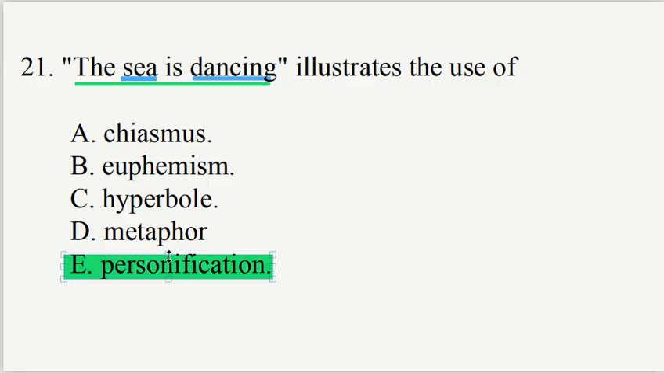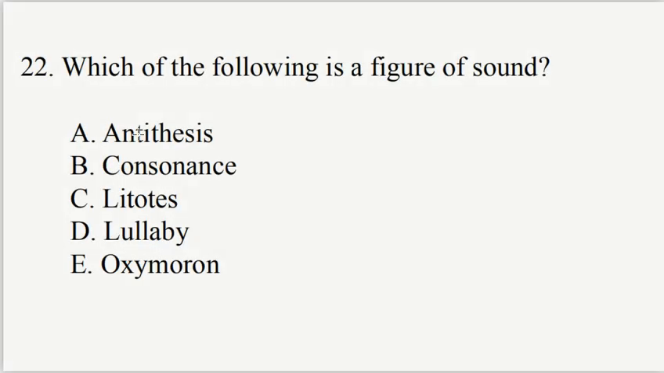Number 22. Which of the following is a figure of sound? A. Antithesis, B. Consonance, C. Litotes, D. Lullaby, E. Oxymoron. The correct option is option B, consonance. It is a figure of sound. It has to do with sound.